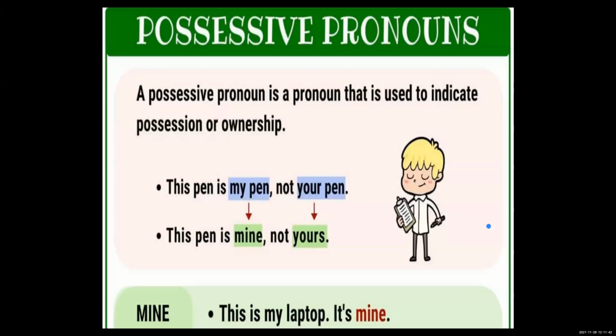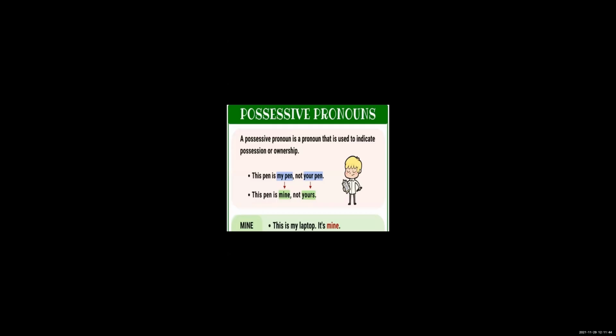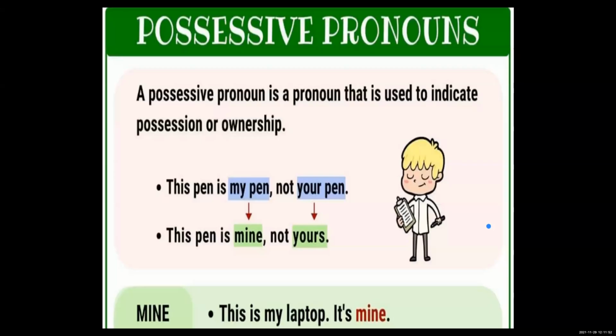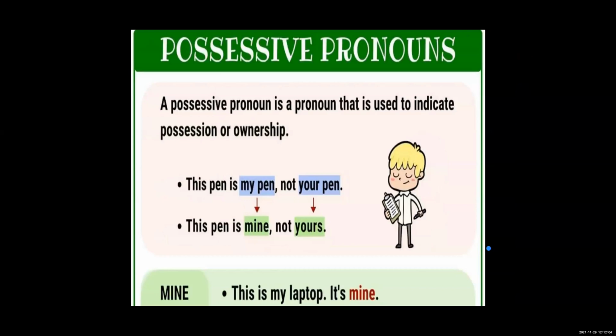We have learned about a possessive noun, and now it's time for the possessive pronoun. Okay, so a possessive pronoun is a pronoun that indicates a possession. Means instead of a possessive noun, we use a pronoun, that is a possessive pronoun. Here the example is given. This is my pen.